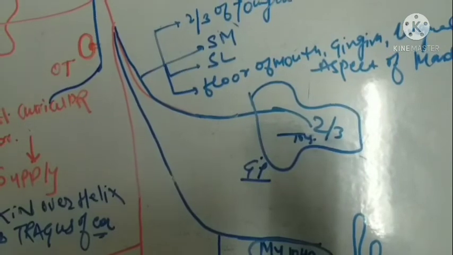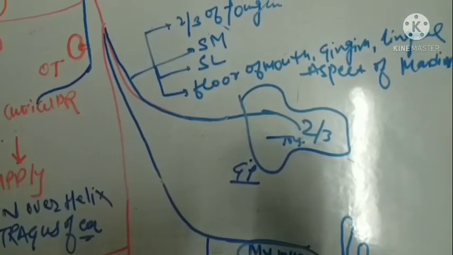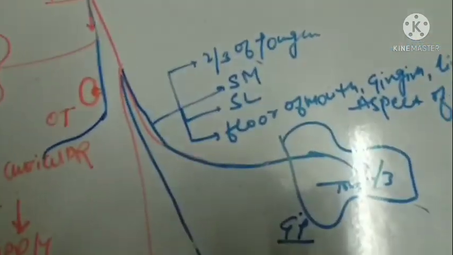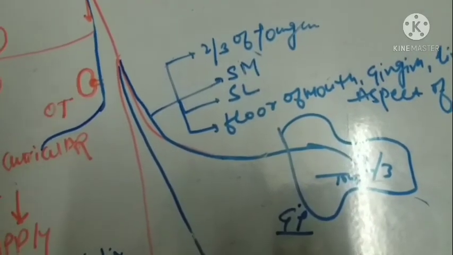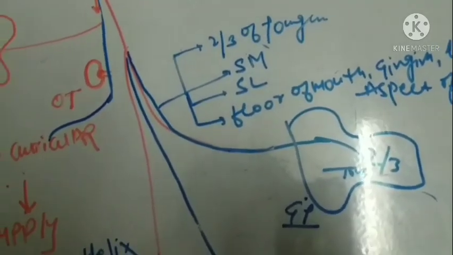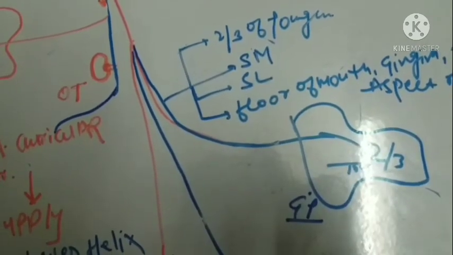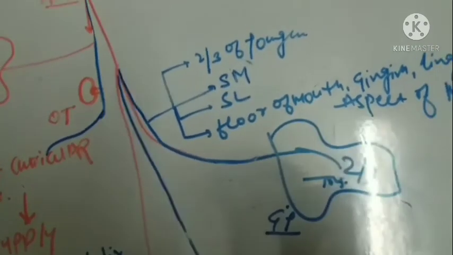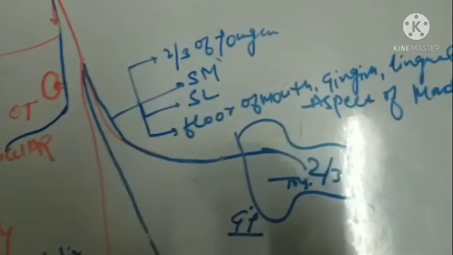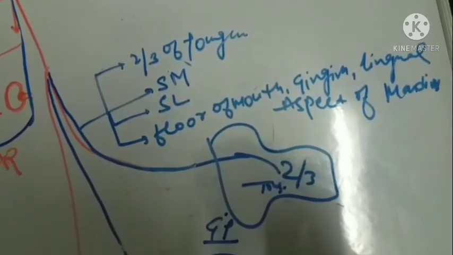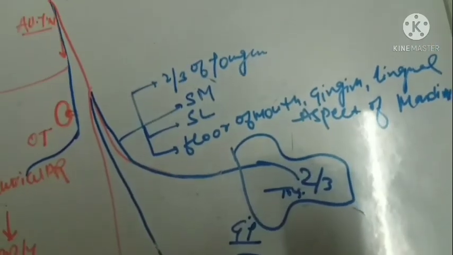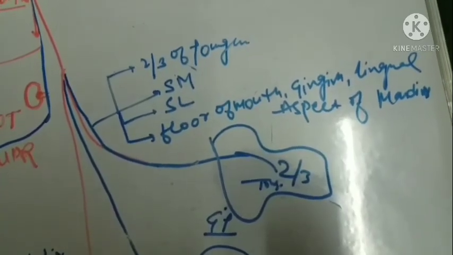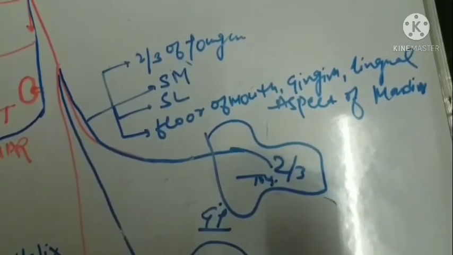The mylohyoid nerve is one of the most important nerves. The mylohyoid nerve is the part of the inferior alveolar nerve which, before entry into the mandibular canal, runs downward and forward, and will enter into the mylohyoid groove on the medial surface of the ramus along the border of the mandible, to reach and supply the mylohyoid muscle.